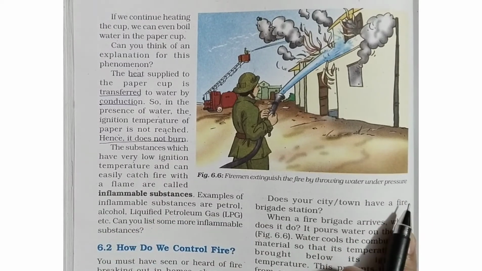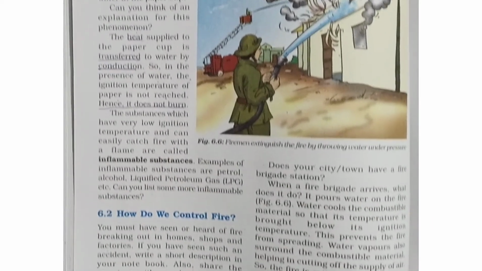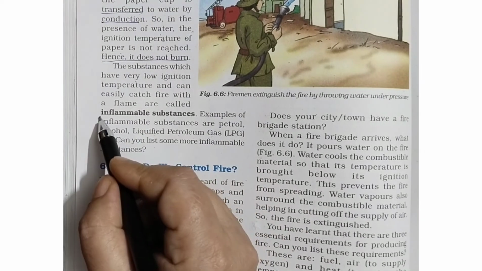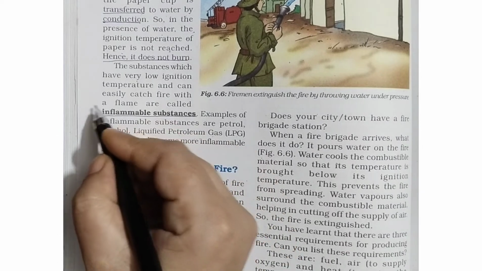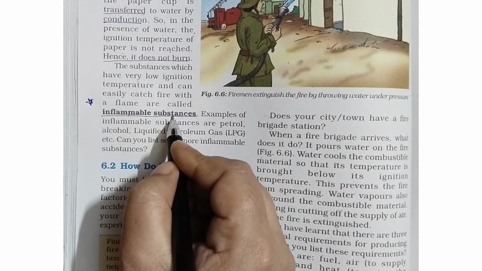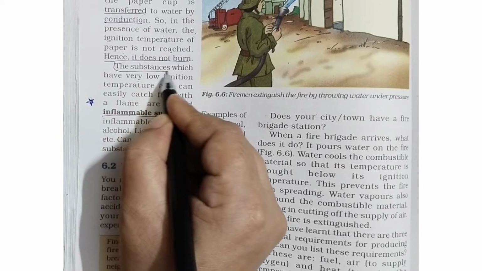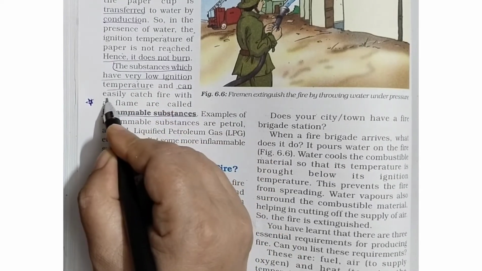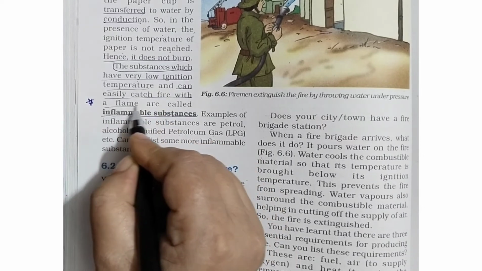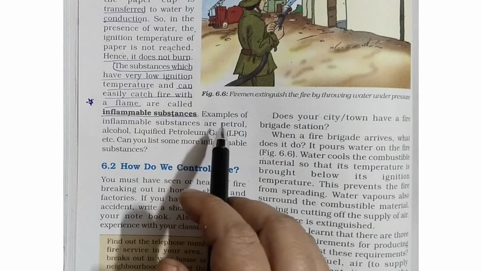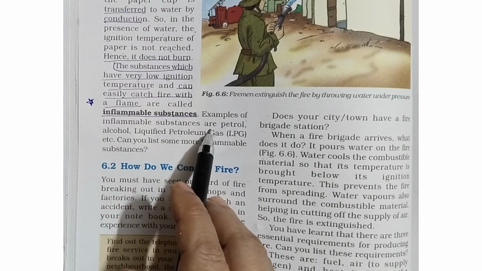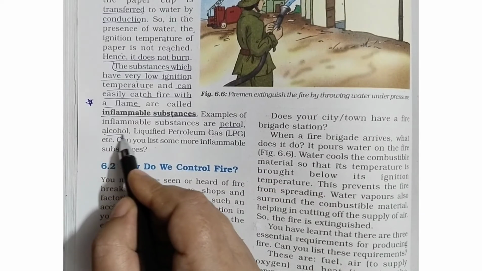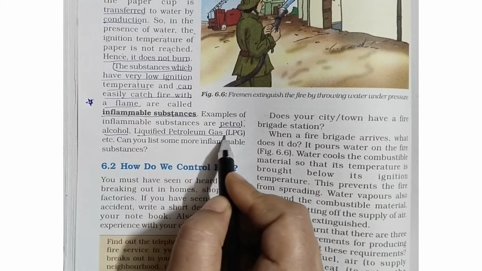Very simple. The substances which have very low ignition temperature and can easily catch fire with a flame are called inflammable substances. This is very important. What are inflammable substances? Those substances which have very low ignition temperature and can easily catch fire with a flame. Examples of inflammable substances are, underline again, petrol, alcohol, liquefied petroleum gas, LPG.